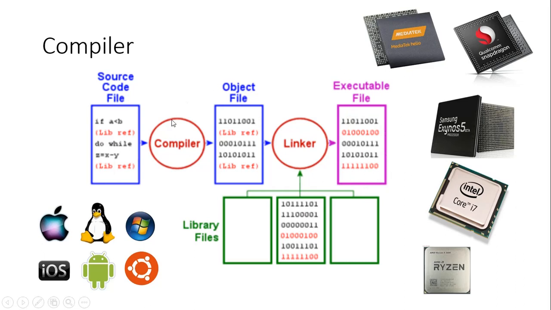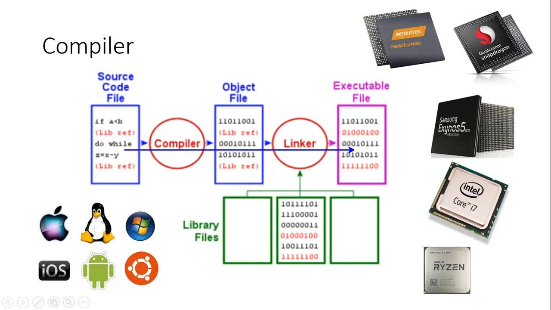So, in order to convert our English-like instructions into the binary instructions, we use a special type of software called a compiler. The work of the compiler is to take the code that is written in a particular programming language and convert it into appropriate machine instructions.